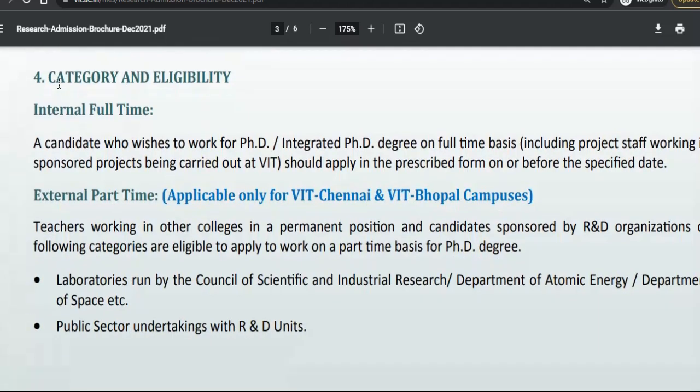Alright, so let's see what are the categories and eligibility. Both internal, full-time and part-time programs are available, but the part-time program is only available for the VIT Chennai and VIT Bhopal campuses. Not all the campuses, only 2 campuses are providing the part-time program.